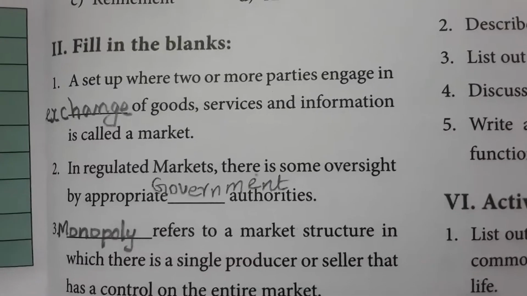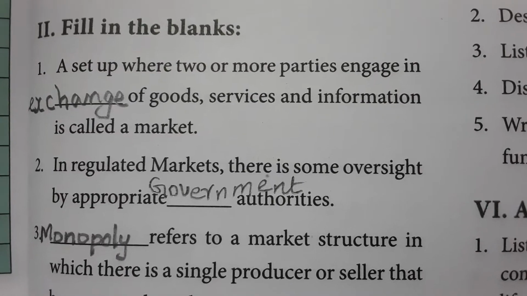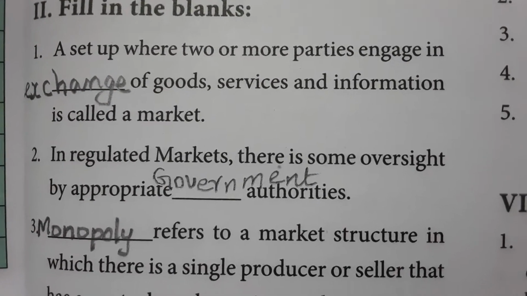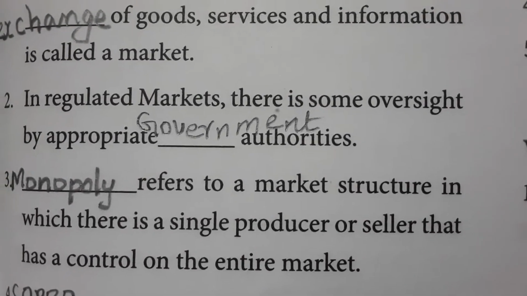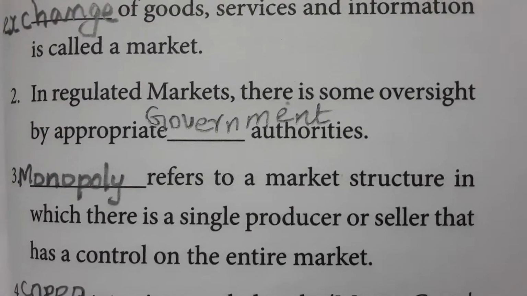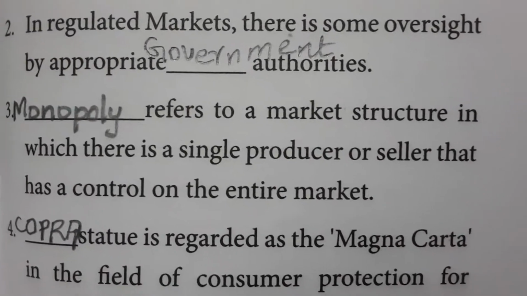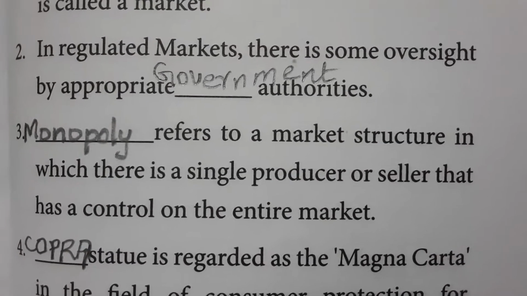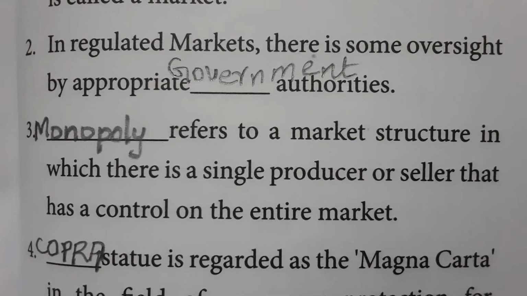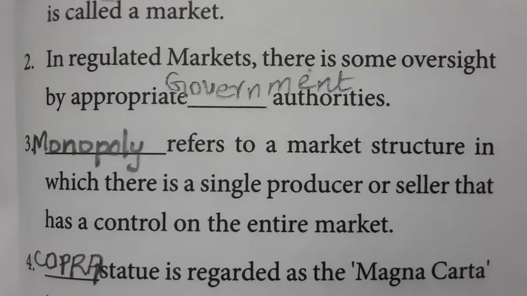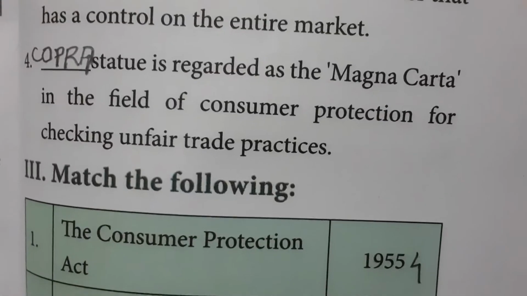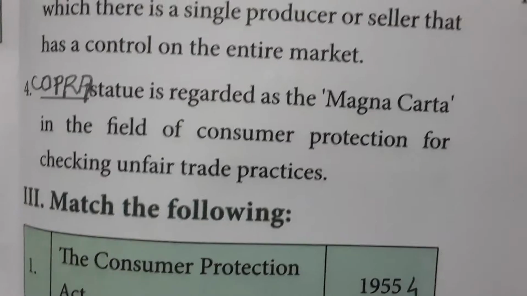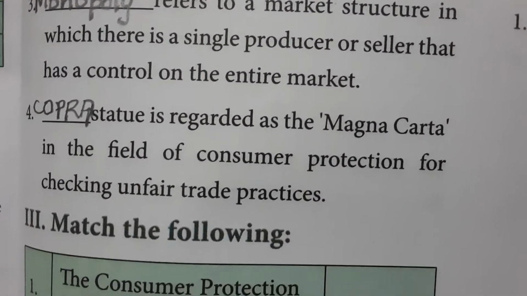Fill in the blanks. A setup where two or more parties engage in exchange of goods, services, and information is called a market. In regulated markets, there is some oversight by appropriate government authorities. Monopoly refers to a market structure where there is a single producer or seller that has control over the entire market. So monopoly means there is a single seller. The Copra statute is regarded as the Magna Carta in the field of consumer protection for checking unfair trade practices.